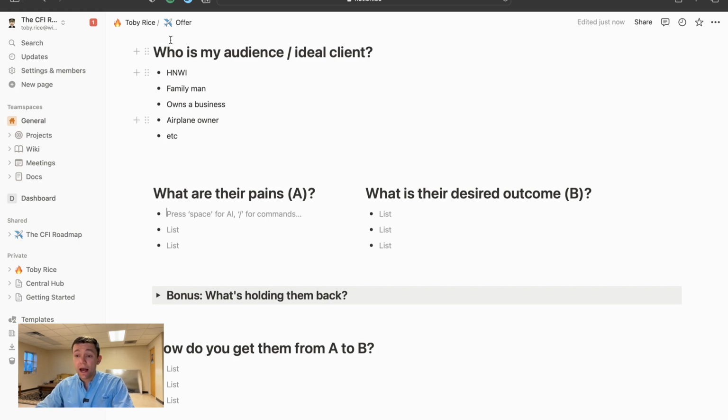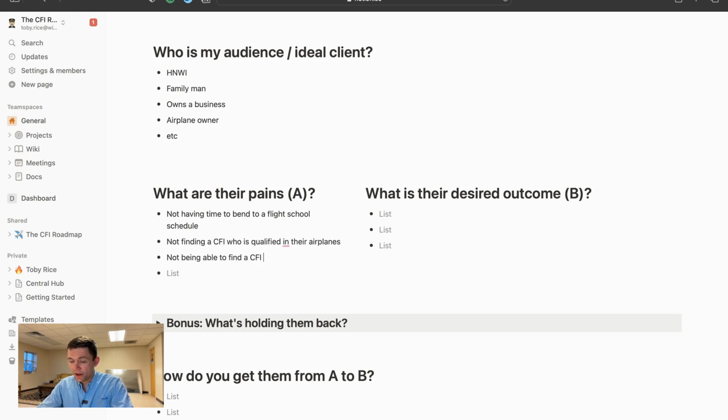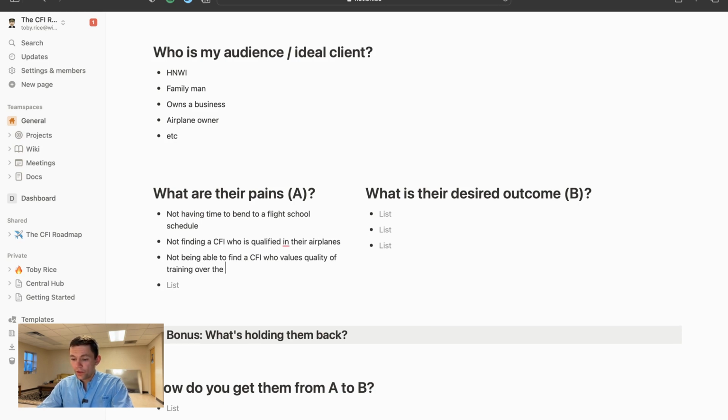For example, a high net worth individual who's a family man who owns a business and owns an airplane, their pain points might be not having time to bend to a flight school schedule, not finding a CFI who is qualified in their airplane, not finding a CFI who values quality over the number of hours they fly.